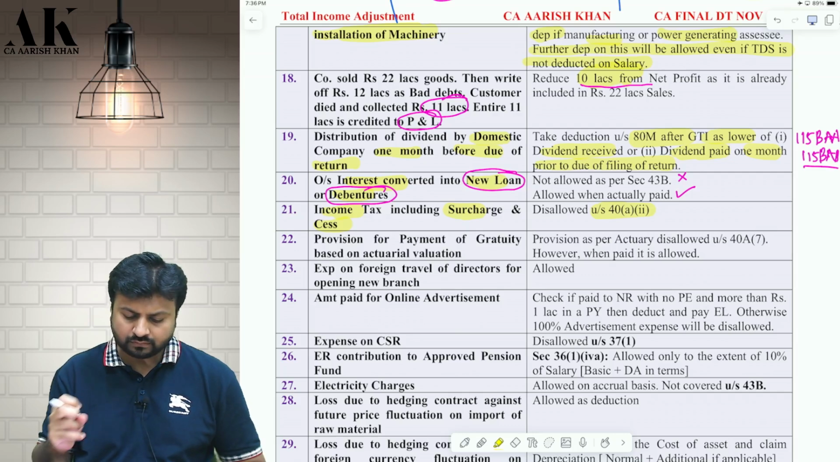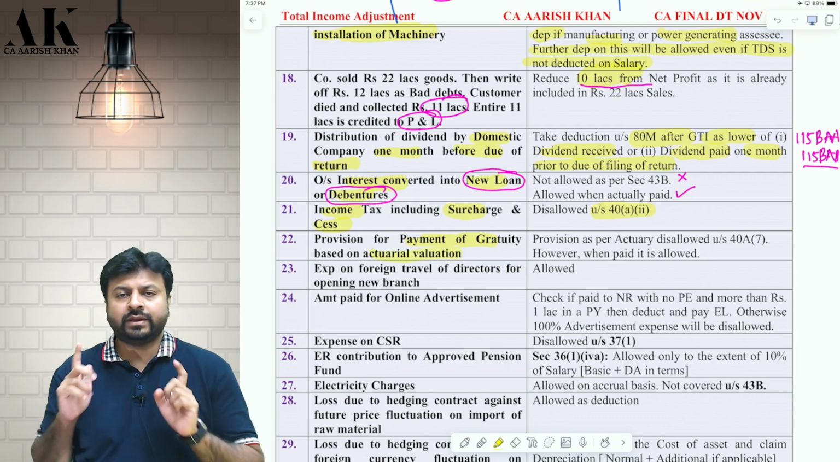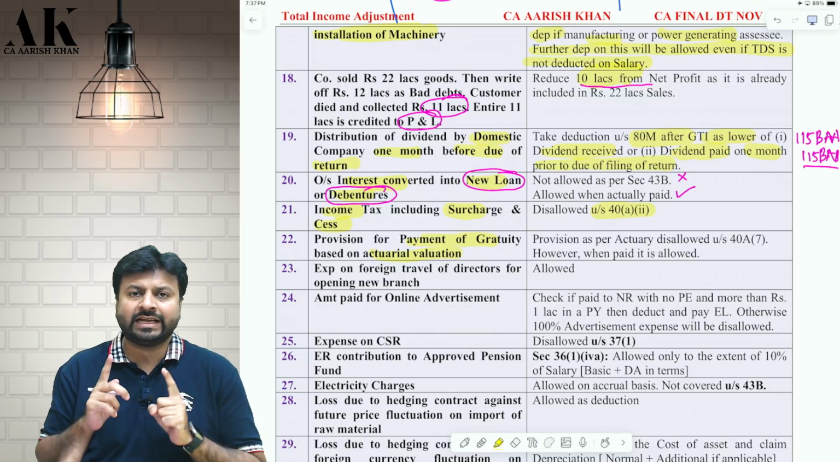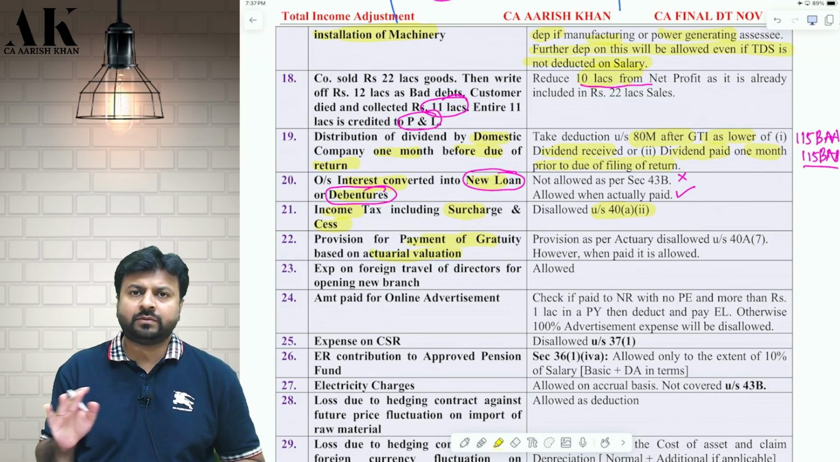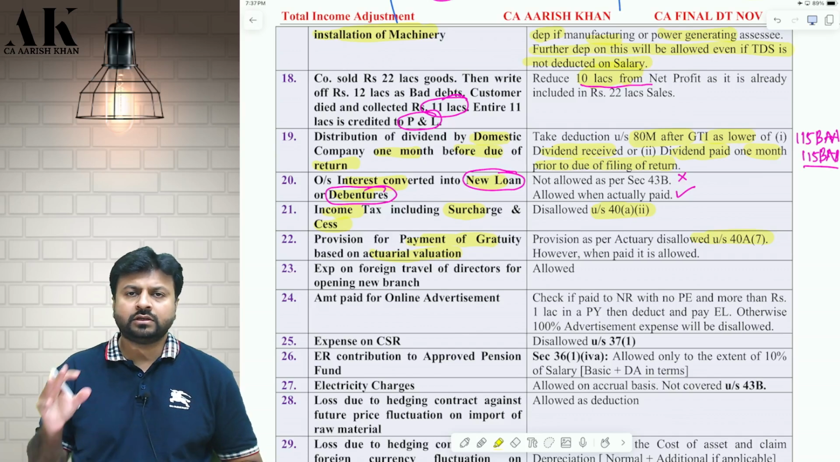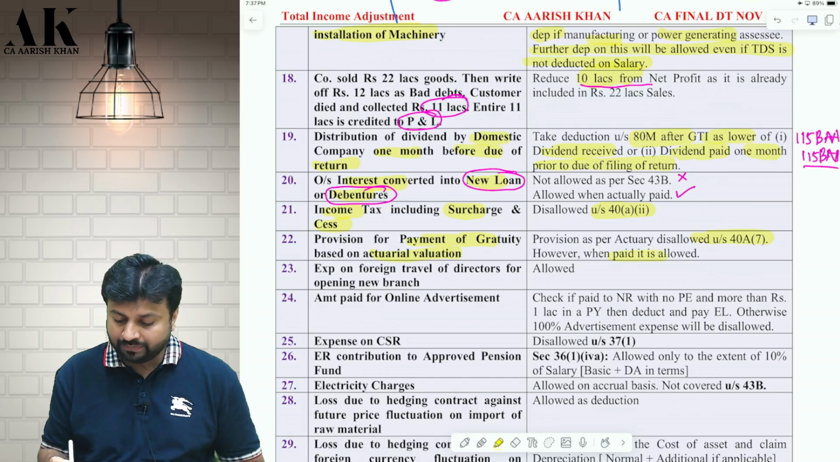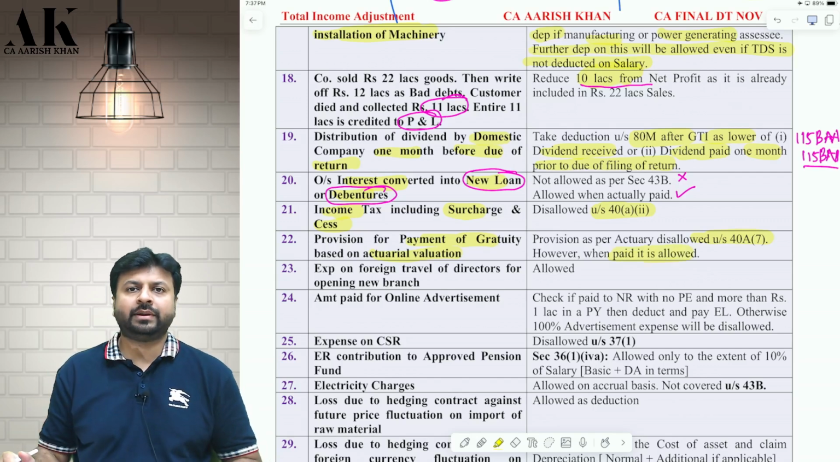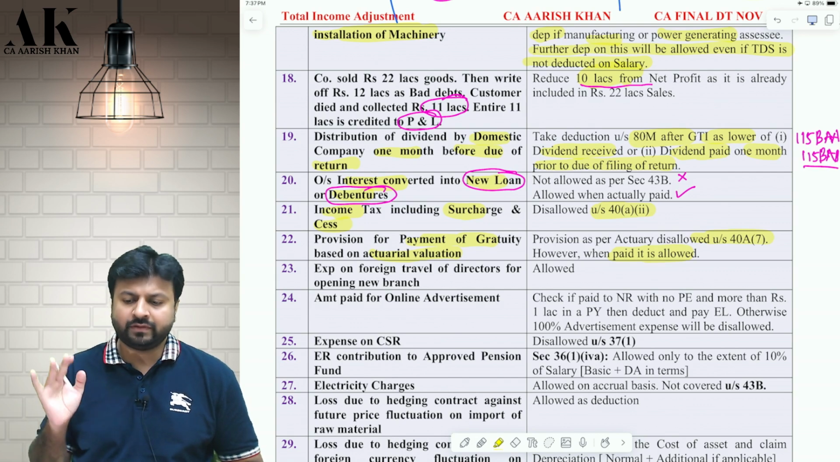Okay. Next one, if you make any provision for payment of gratuity as per actuary, then it is disallowed. Provision for payment of gratuity as per actuary is disallowed under 40A7. So I made a provision of 5 lakh rupees as per actuary, that 5 lakhs will be disallowed, provision is not allowed. But when you actually pay it, it will be allowed as deduction on payment basis. Okay. So provision will not be allowed, actual payment will be allowed as deduction.